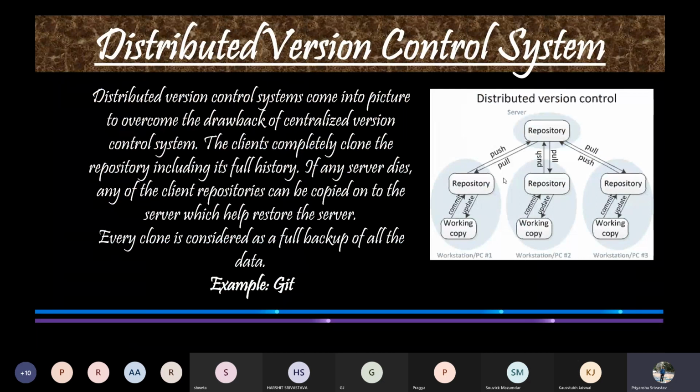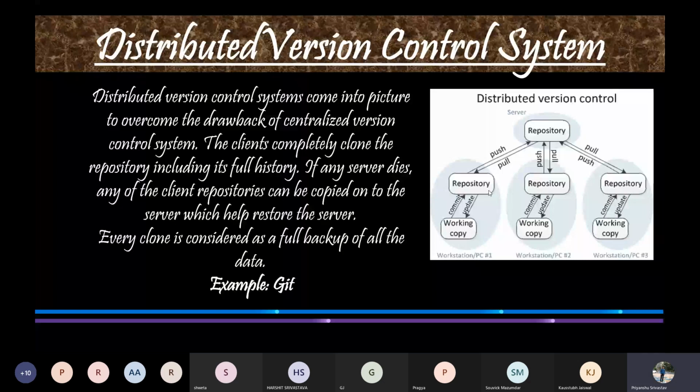In distributed version control system, since each developer maintains his own local copy, the connection to the server is needed only in case of push or pull, that is, while uploading the changes or downloading them. This type of version control system is most widely used, and Git, which is one of the most common topics in discussion, is basically an example of distributed version control system.